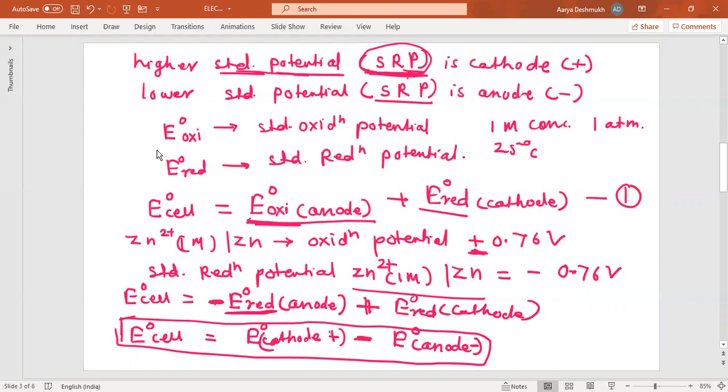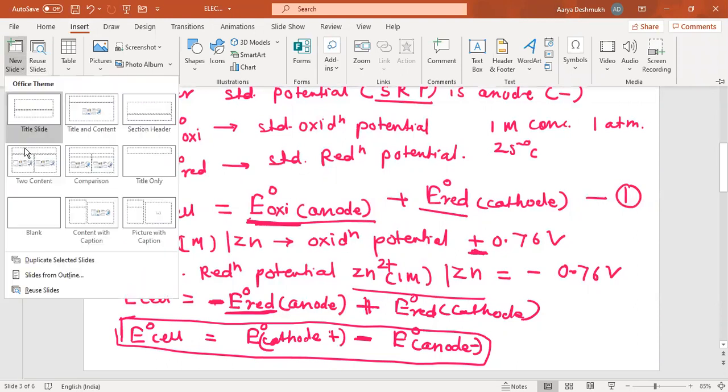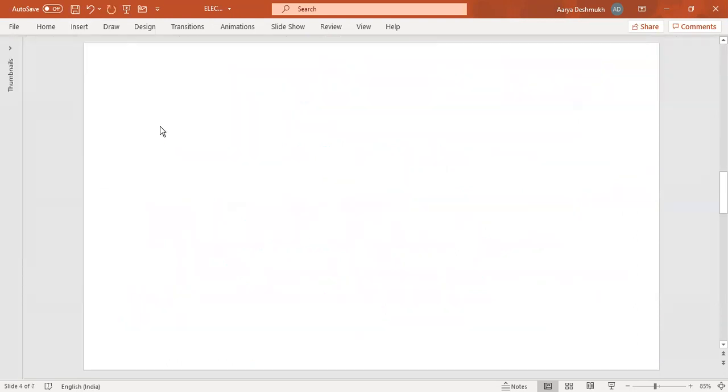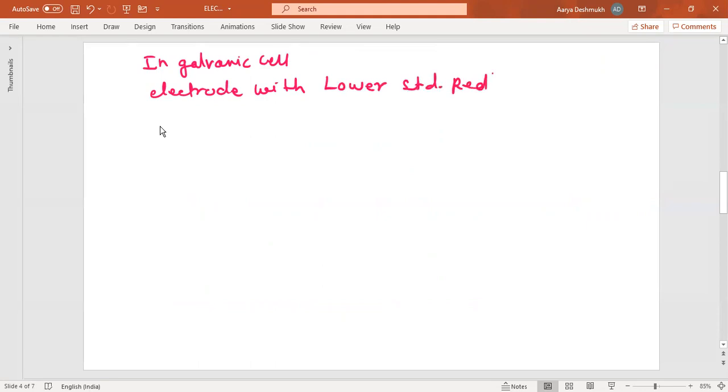Now, in a galvanic cell, an important thing to remember: the electrode with the lower standard reduction potential, SRP, is where oxidation takes place.